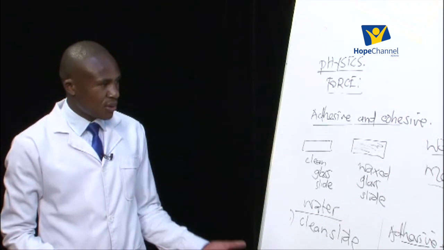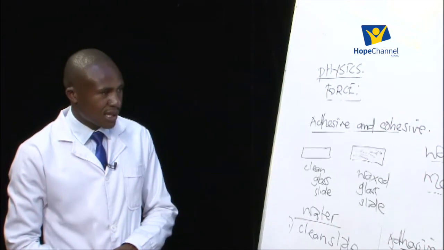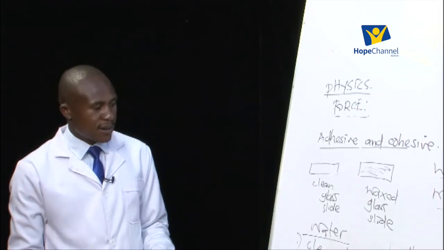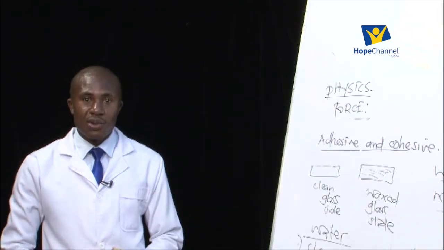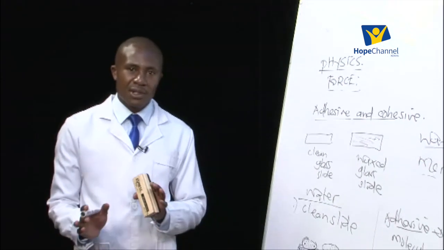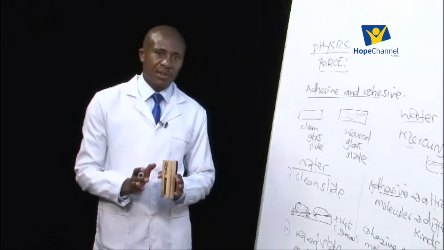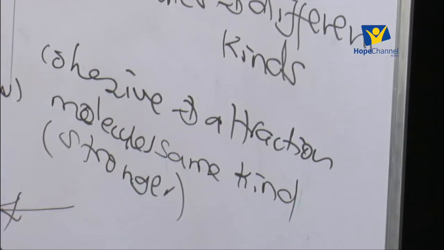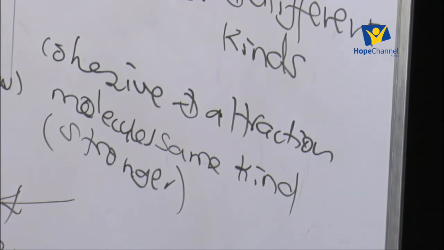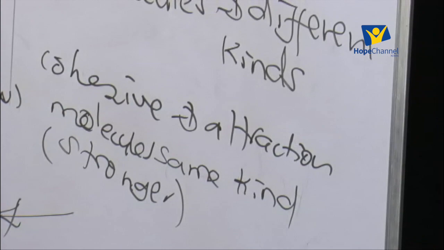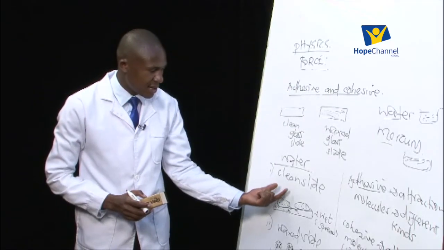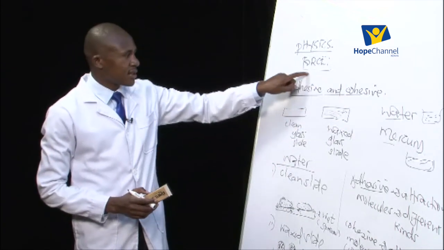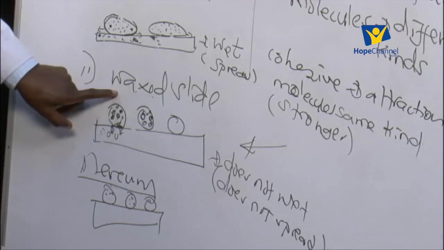So these are the two illustrations that we can use if we were to do the experiment in the lab to demonstrate the adhesive and the cohesive forces. All that we need to know as of now is what the adhesive force is. The adhesive force is the force of attraction between molecules of different kinds, and the cohesive force is the force of attraction between molecules of the same kind. When the adhesive force is stronger compared to the cohesive force, like in the case of the clean slide, water will wet the surface. When the cohesive force is greater than the adhesive force, water does not wet the glass slide.